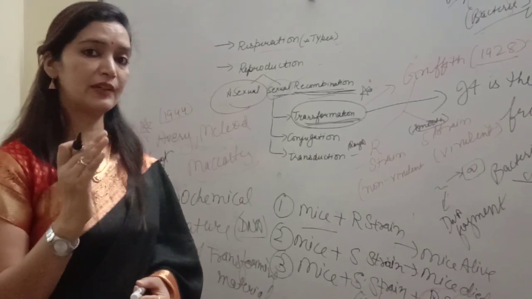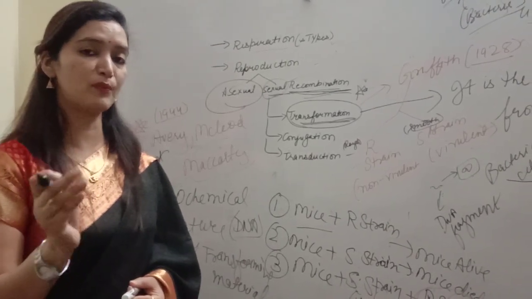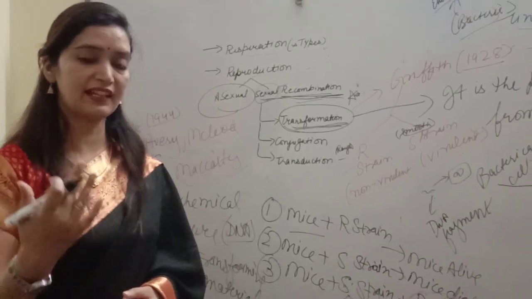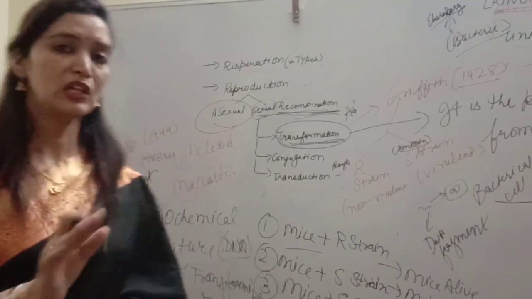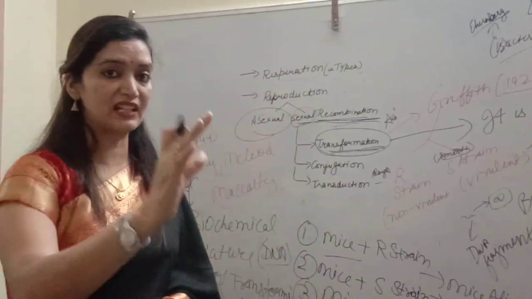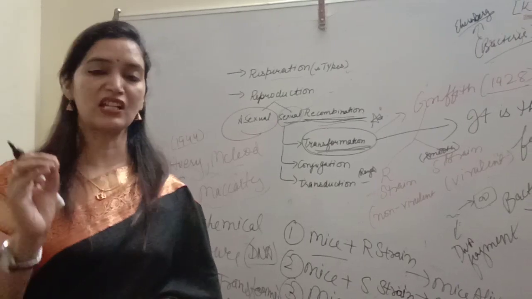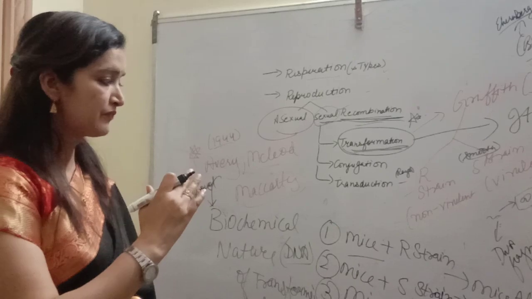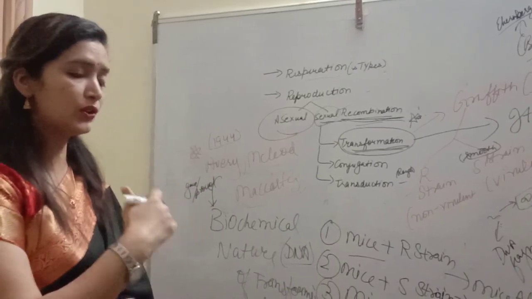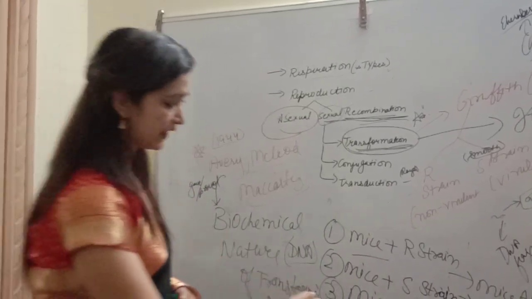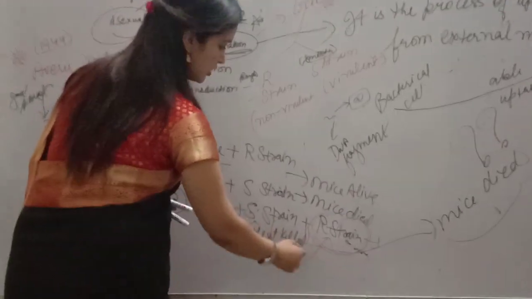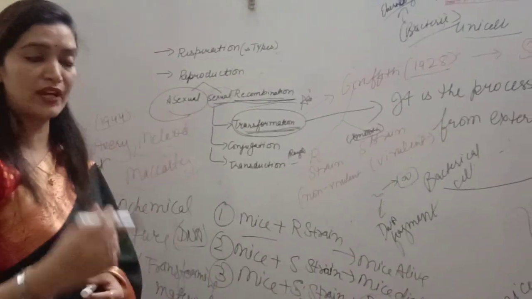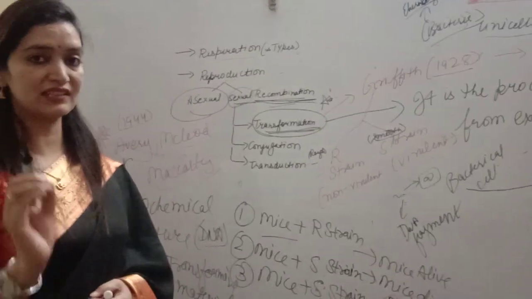Then when he degraded the DNA with the help of the enzyme DNase, they observed that this transformation stopped. It doesn't occur. That means RNA has no effect, protein has no effect, but DNA affects transformation. That means DNA is the transforming material. DNA is the genetic material that transfers from the S strain to the R strain, because the S strain is heat killed here and the R strain is okay, but it is non-virulent. So something is transferred from the S strain that makes it virulent, and that substance is DNA.